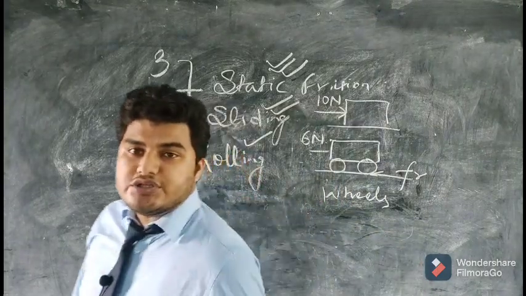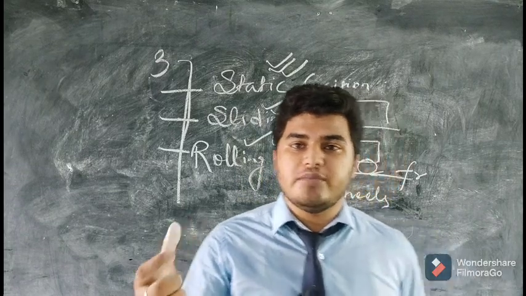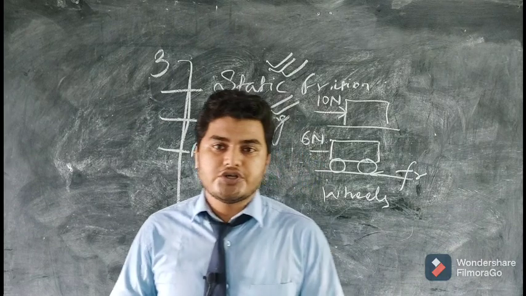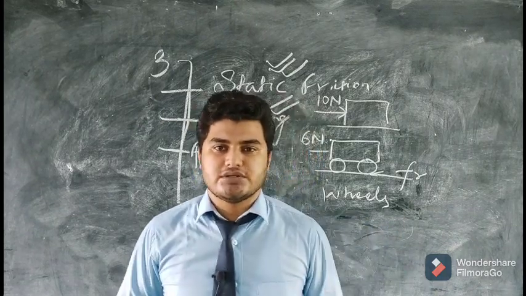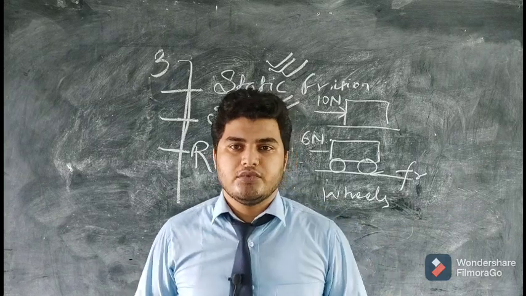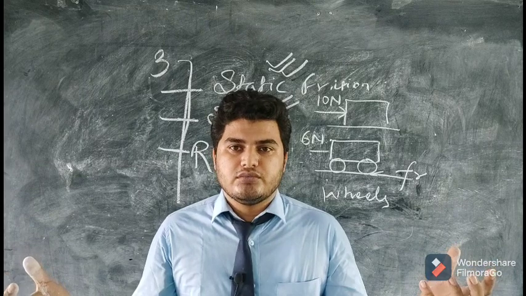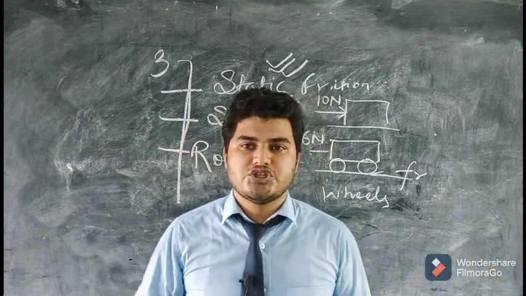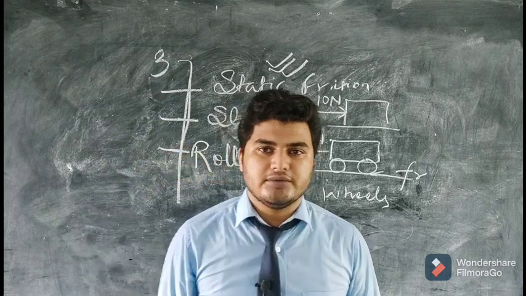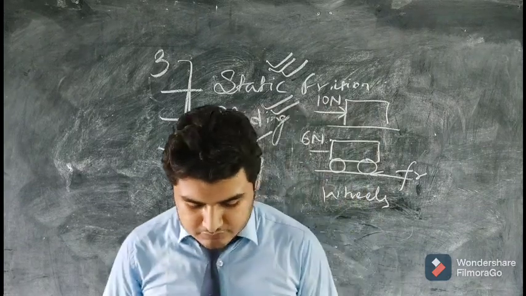What are the disadvantages of friction? Friction produces heat. Wherever friction will be, there will be heat, and that heat may damage the parts. Friction may cause wear and tear of the objects. The soles of shoes get worn off. You need new shoes, new slippers. The tires of vehicles get worn out. Your erasers get shortened. The chalk gets shortened. Your pencil gets shortened. So friction is making all the parts wear and tear.